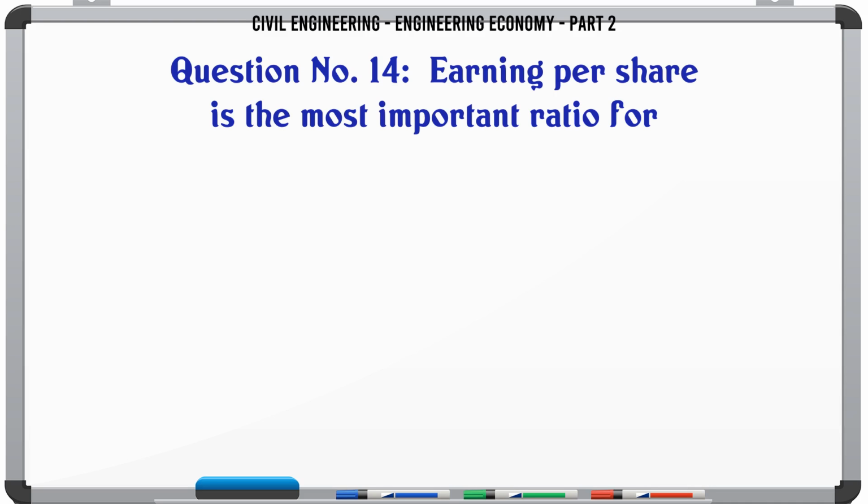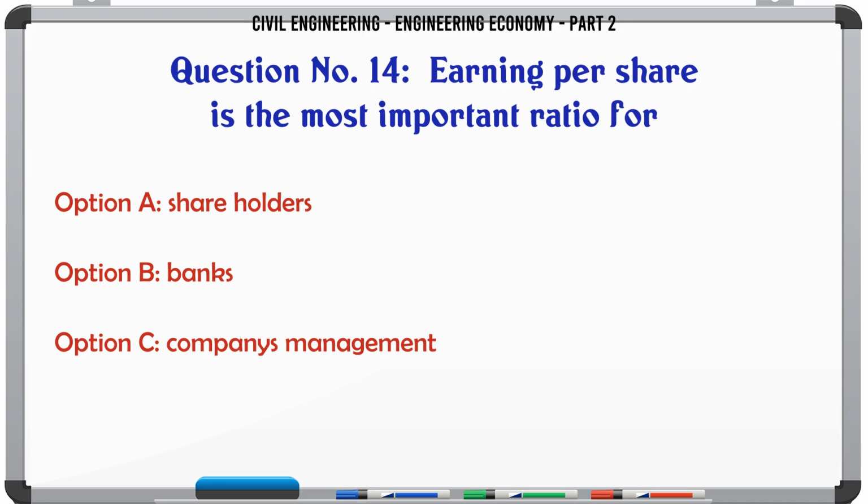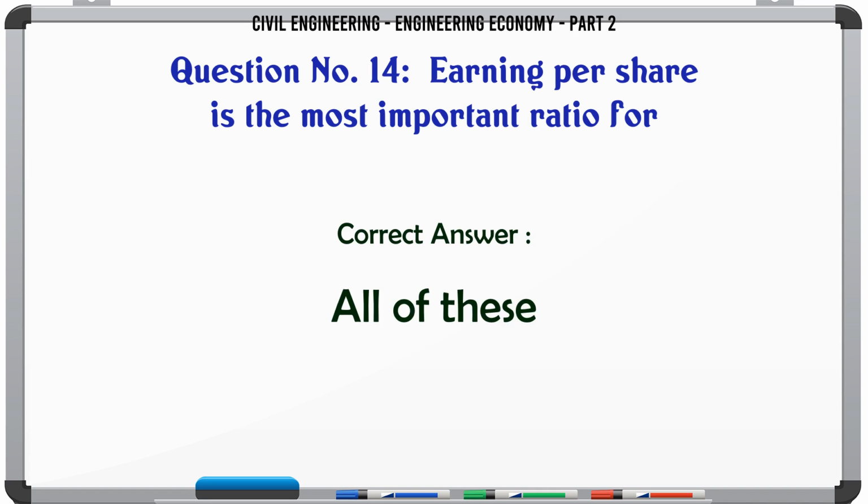Earning per share is the most important ratio for A. shareholders, B. banks, C. company's management, D. all of these. The correct answer is all of these.